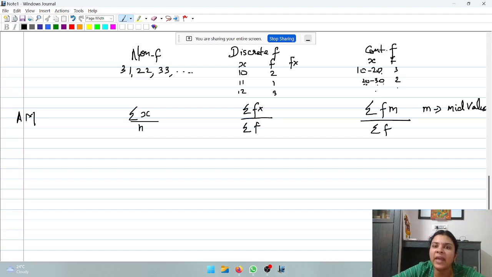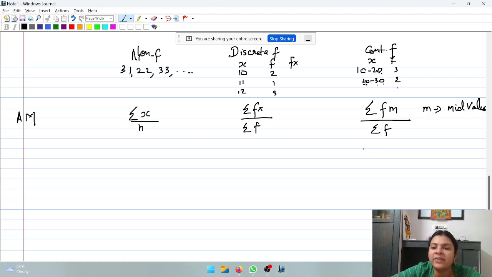If you have a gap between two intervals, then you need to convert them into class boundaries. Convert them into class boundaries by adding and subtracting half of the gap on both sides. Once you convert to class boundaries, then you will be able to find out the mid value.